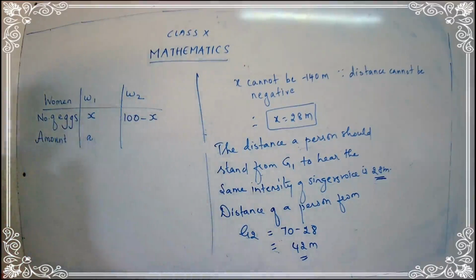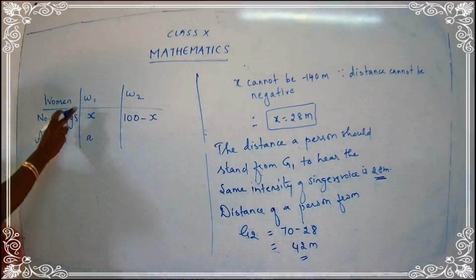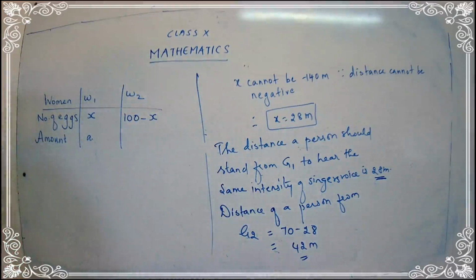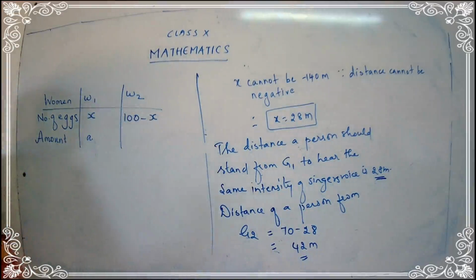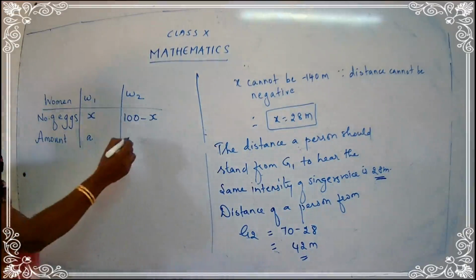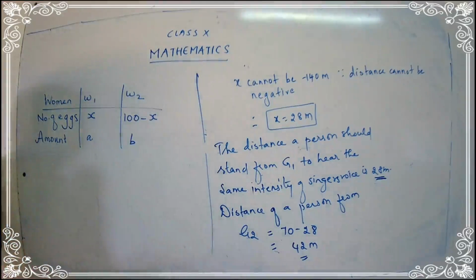We will not use Y here, we will use A, B, C. You can use any letter of your choice, like L, M, N. What is the amount the first woman is going to earn? The amount A. And what is the amount that W2, the second woman, is going to earn? Let's assume it as B. I don't know what they are going to earn, so just mention it as A and B.